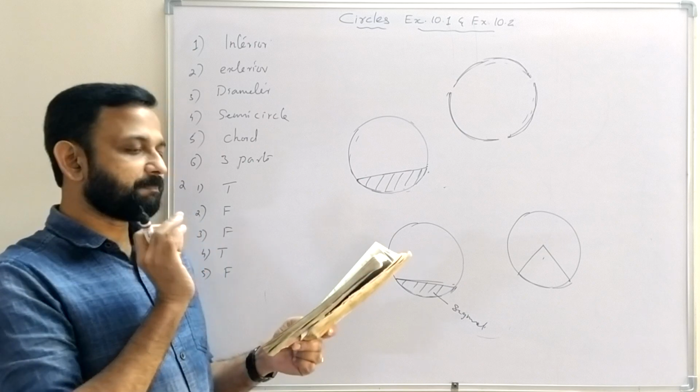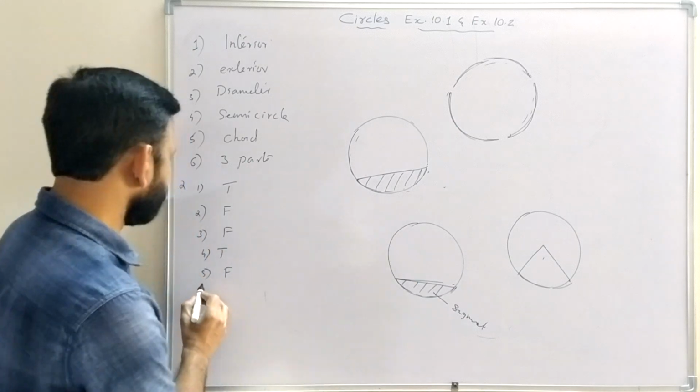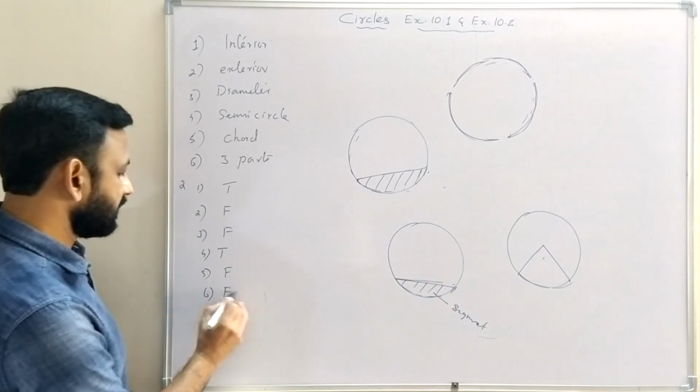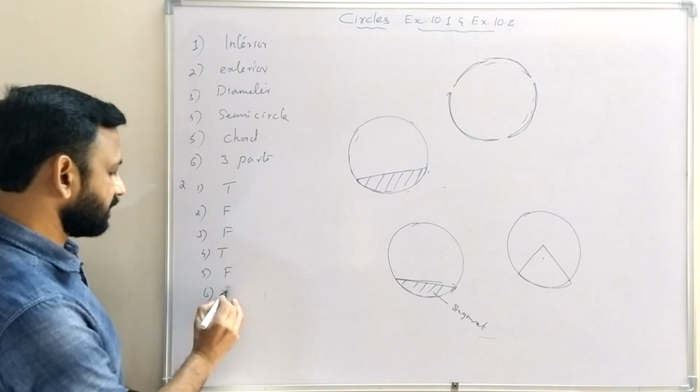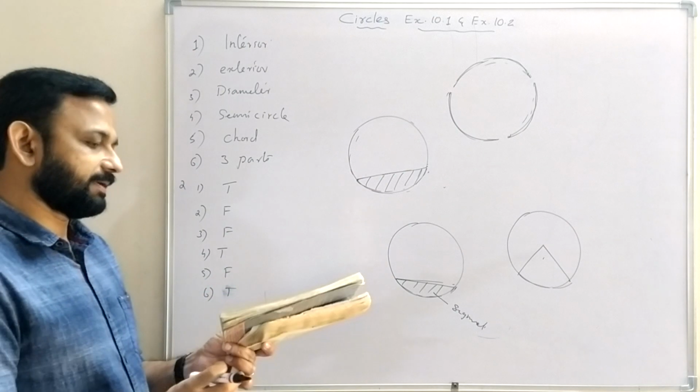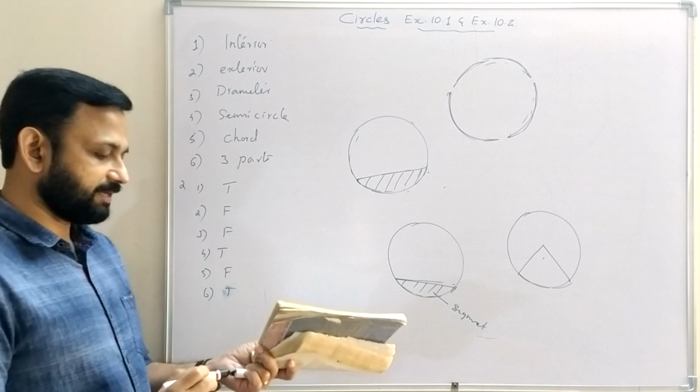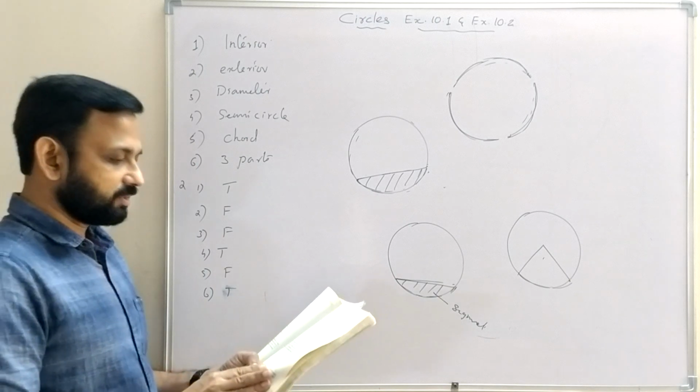Then sixth one, a circle is a plane figure. Is the statement true? Yes, this is the last one, true. A circle is a plane figure. That statement is true.